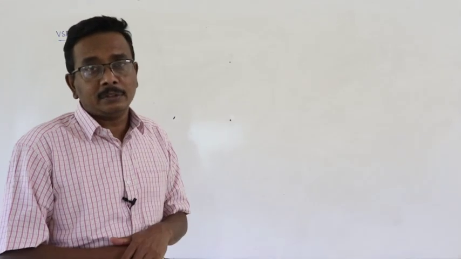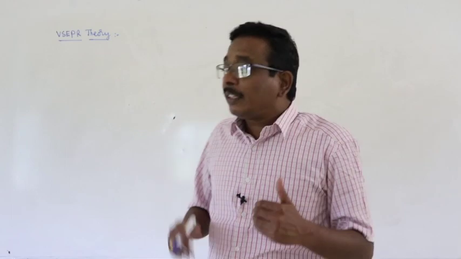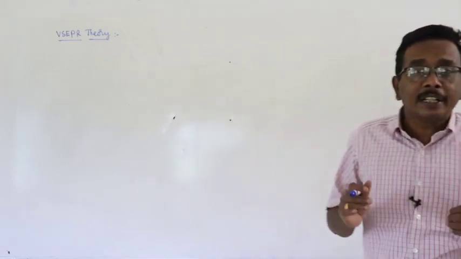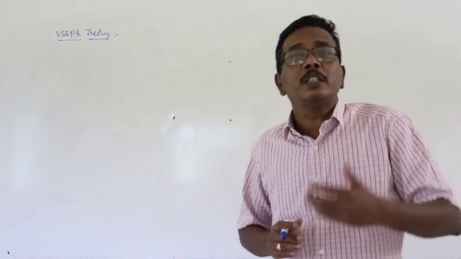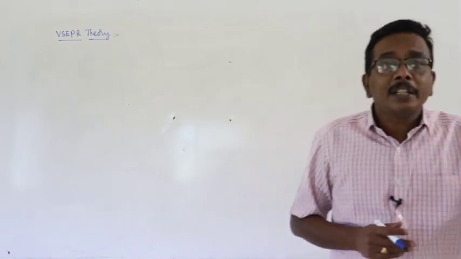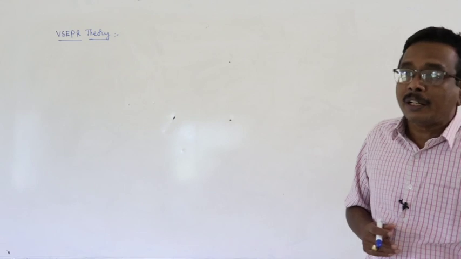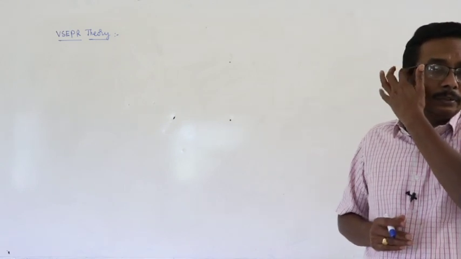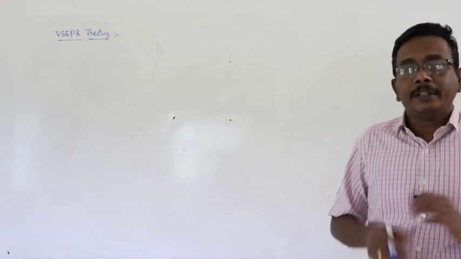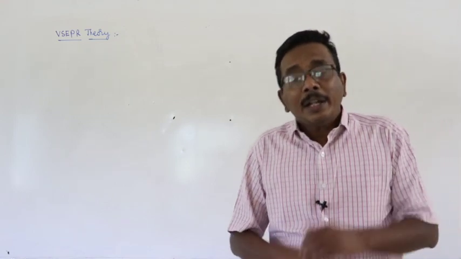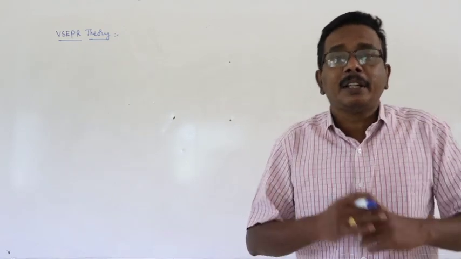The reason for introducing VSEPR theory is to rectify the defects of the valence bond theory, to explain the shape of the molecules, bond angles, bond lengths and bond energies. Okay, right. What is the basis for the VSEPR theory?